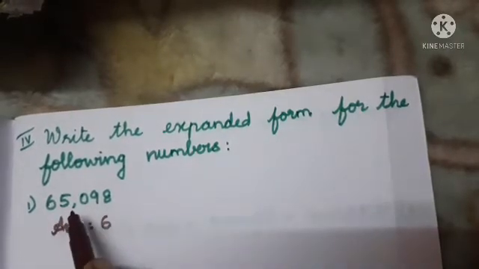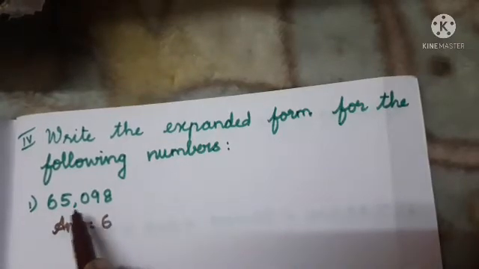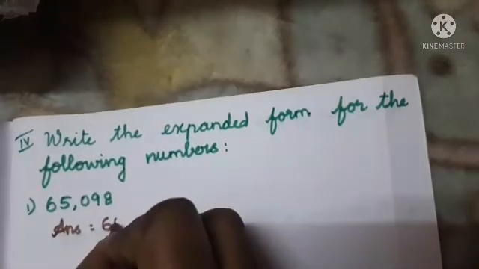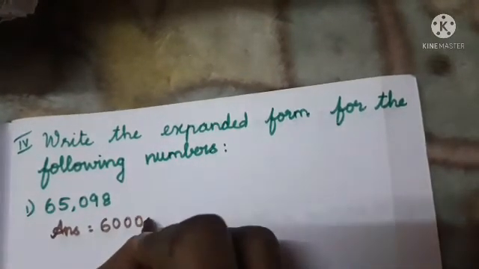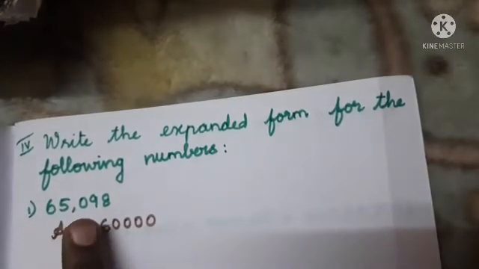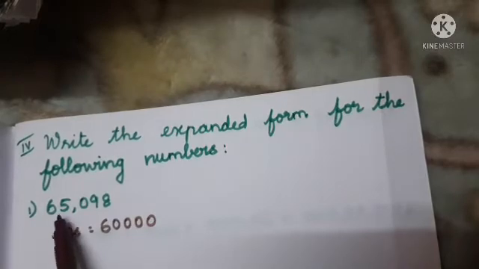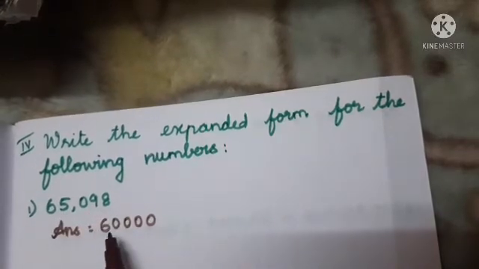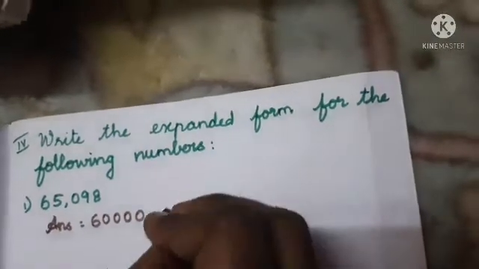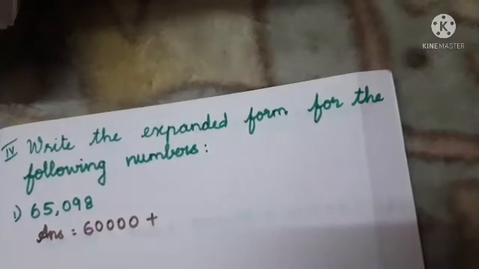So see here, how many digits are left over after the 6? Yes, 1, 2, 3, 4. Isn't it? 4 digits are there after 6. So we can place 4 zeros after the 6. According to the digits we have after the 6, we can write that many zeros. So we have to put 4 zeros at the back of 6. That means 60,000. Then we can write plus. We have to put the symbol plus.